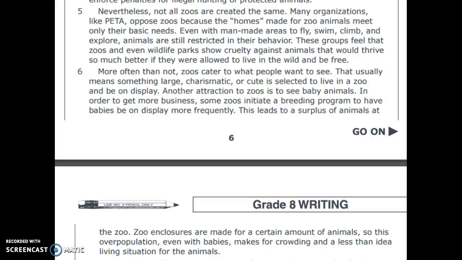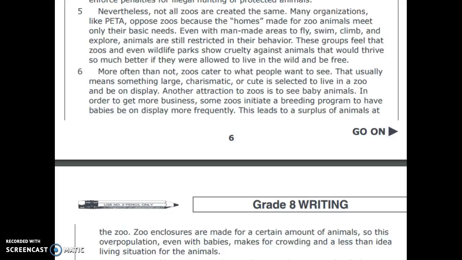Many organizations, like PETA, oppose zoos because the homes made for zoo animals meet only their basic needs. Even with man-made areas to fly, swim, climb, and explore, animals are still restricted in their behavior. These groups feel that zoos and even wildlife parks show cruelty against animals that would thrive so much better if they were allowed to live in the wild and be free.